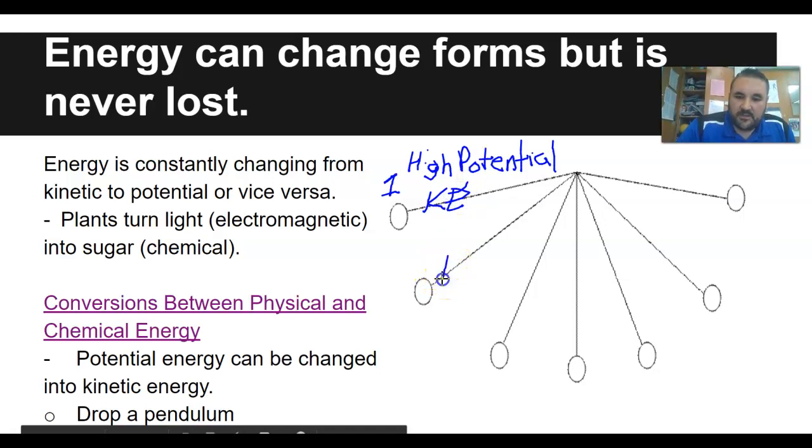At this point, kinetic is probably equal to potential. At the bottom, the kinetic is greater than the potential.